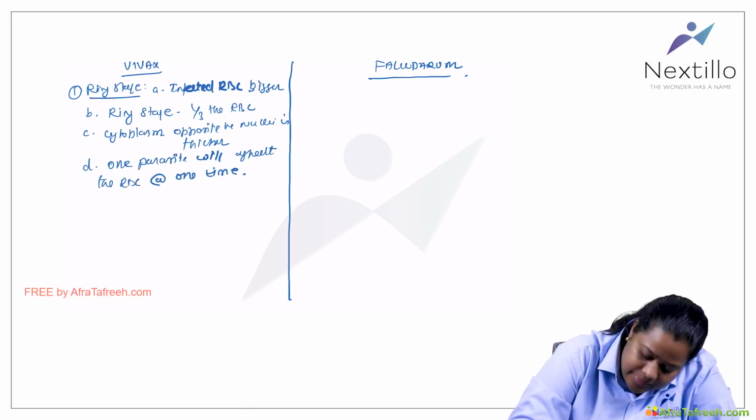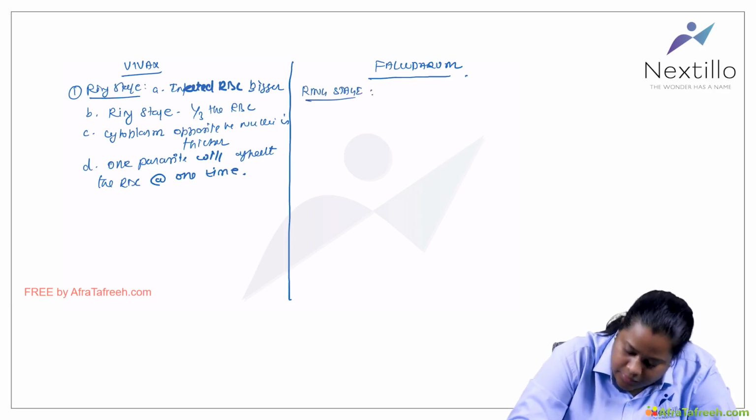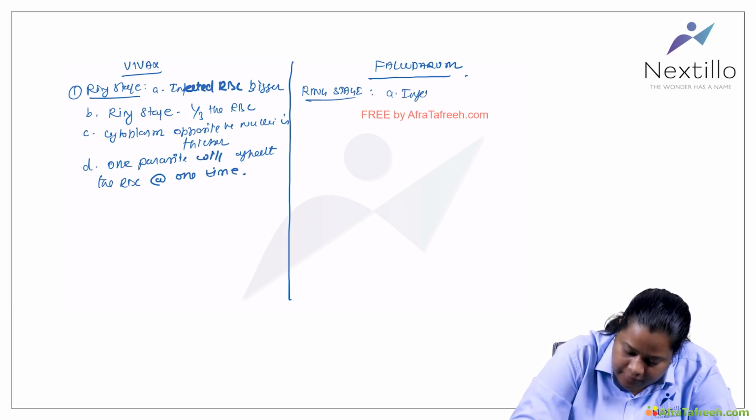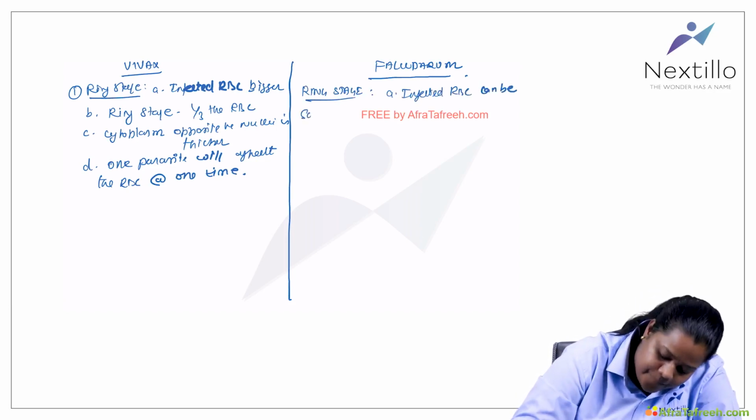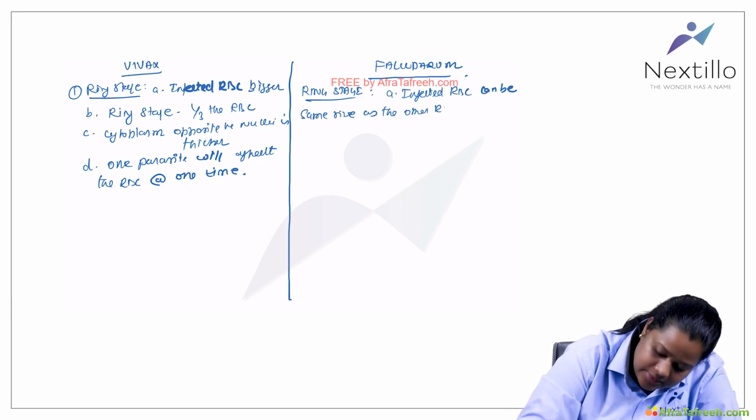Whereas in falciparum, if I talk about the ring stage, the infected RBC can be the same size as the other RBCs.